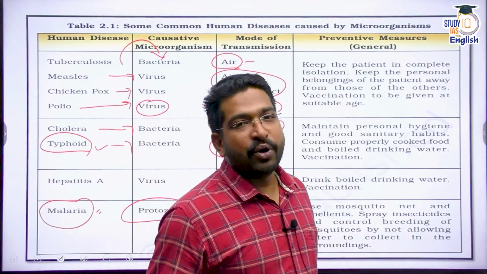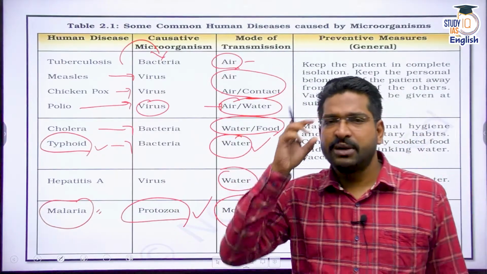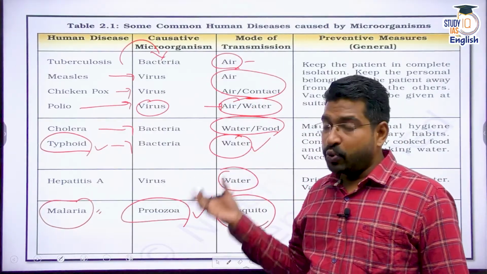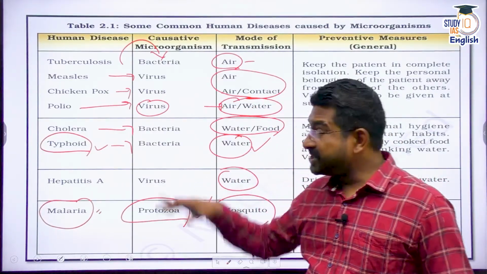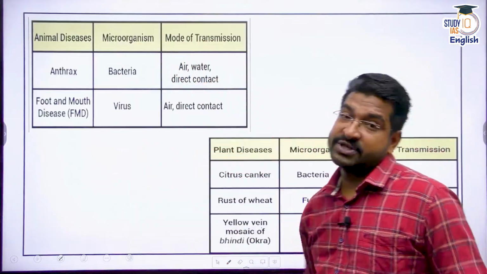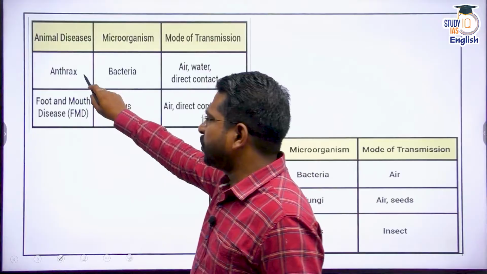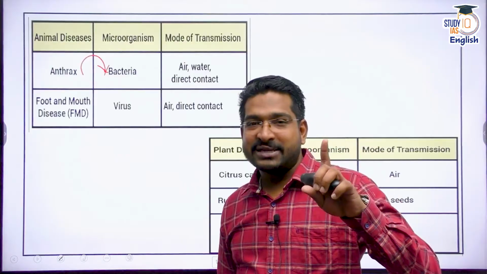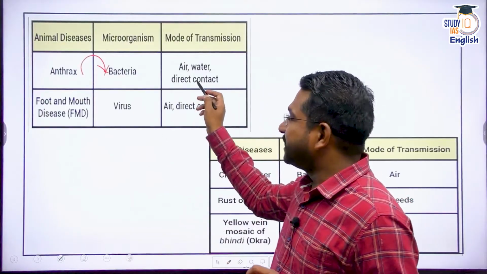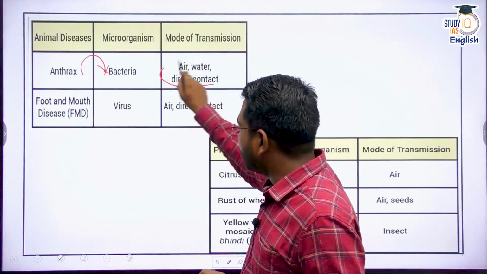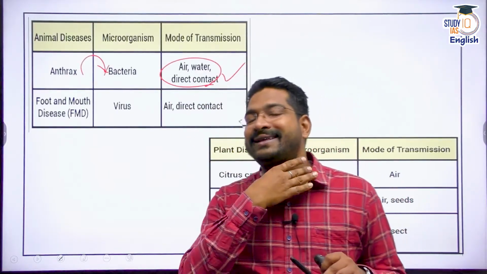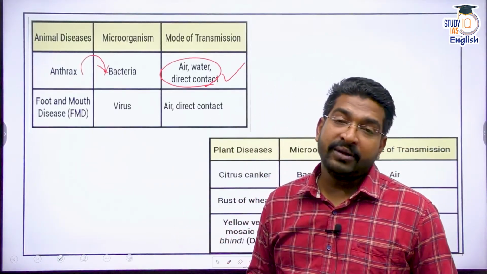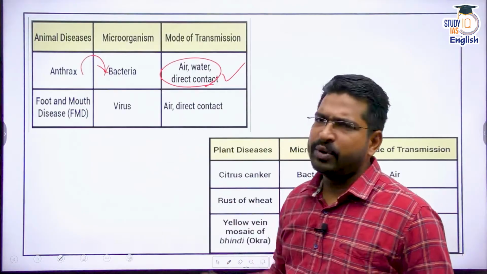So many microorganisms can be bad microorganisms. It can be bacteria, fungi, even amoeba, protozoa. They can cause a lot of diseases. Not just in humans, they can cause diseases even in animals. You must have heard about anthrax. The scare of anthrax was quite prominent at the beginning of the 21st century. Terrorists used anthrax, Bacillus anthracis, to cause anthrax attacks. It is transmitted directly through air, water, or direct contact, which threatens basically the throat region of the animal, predominantly found in goats, etc.